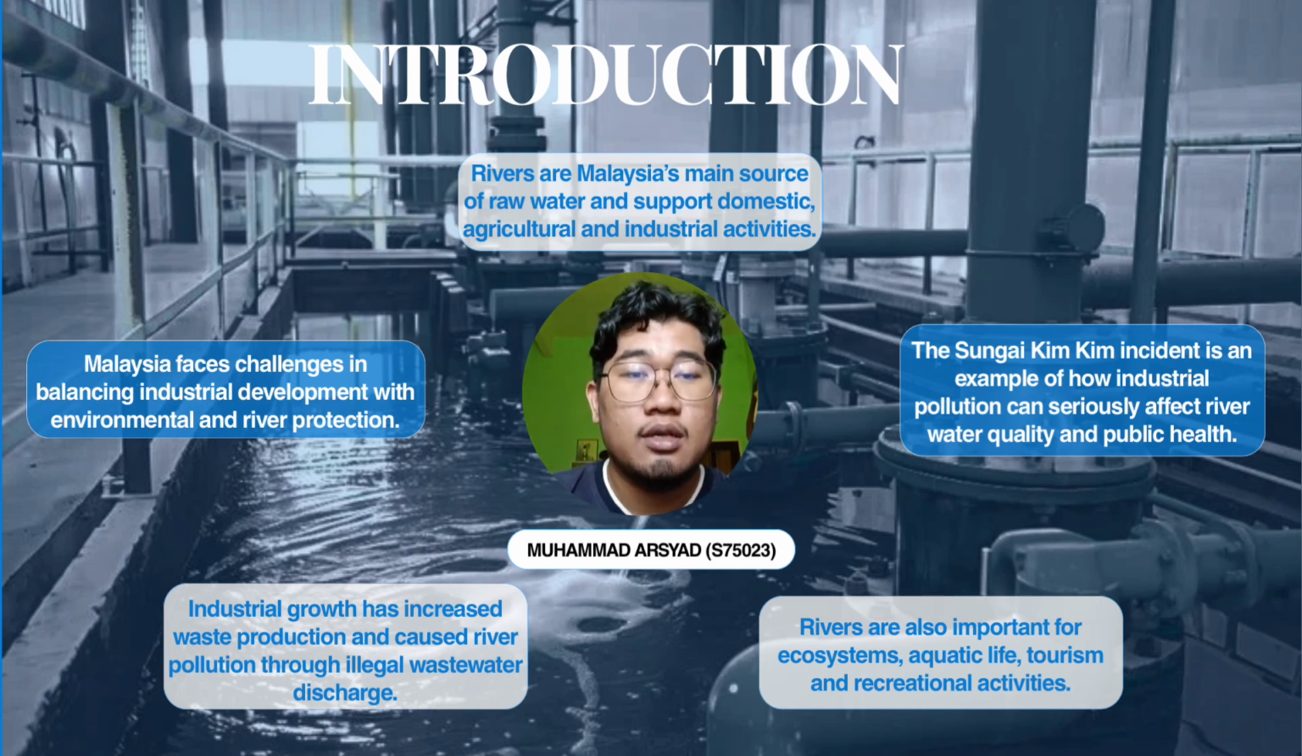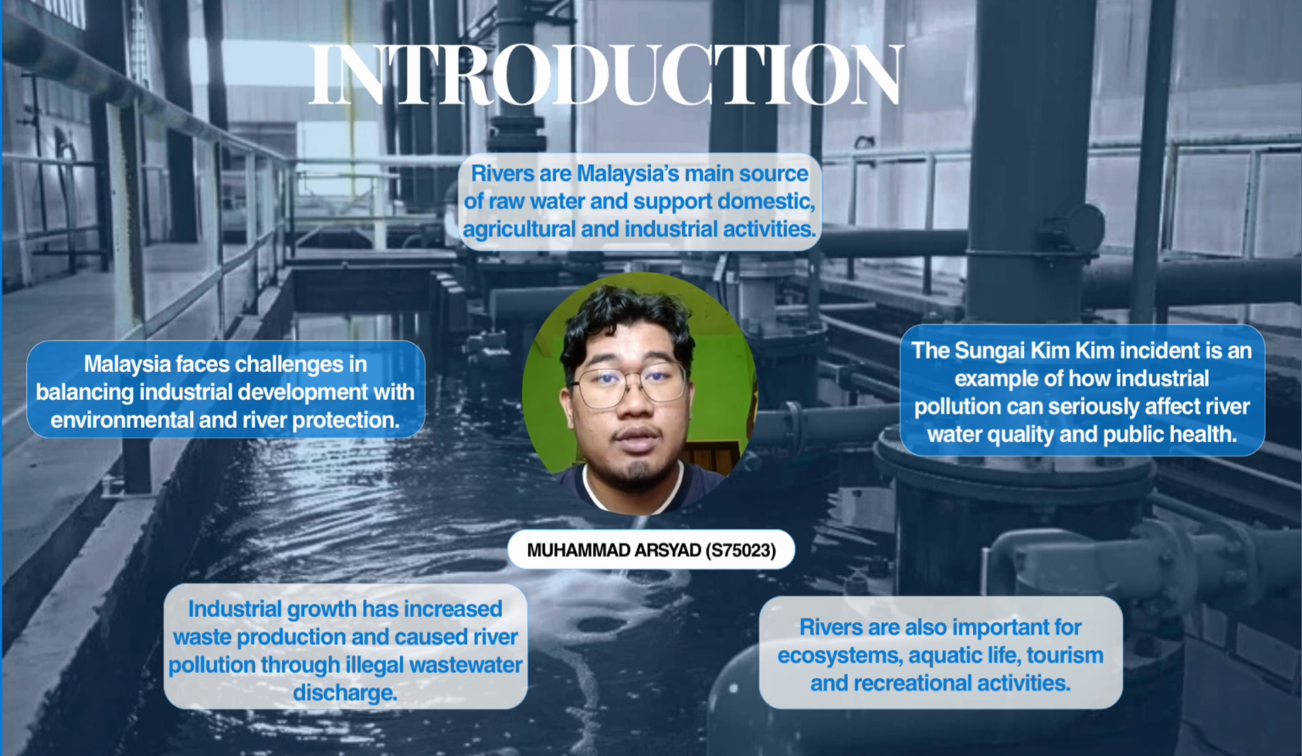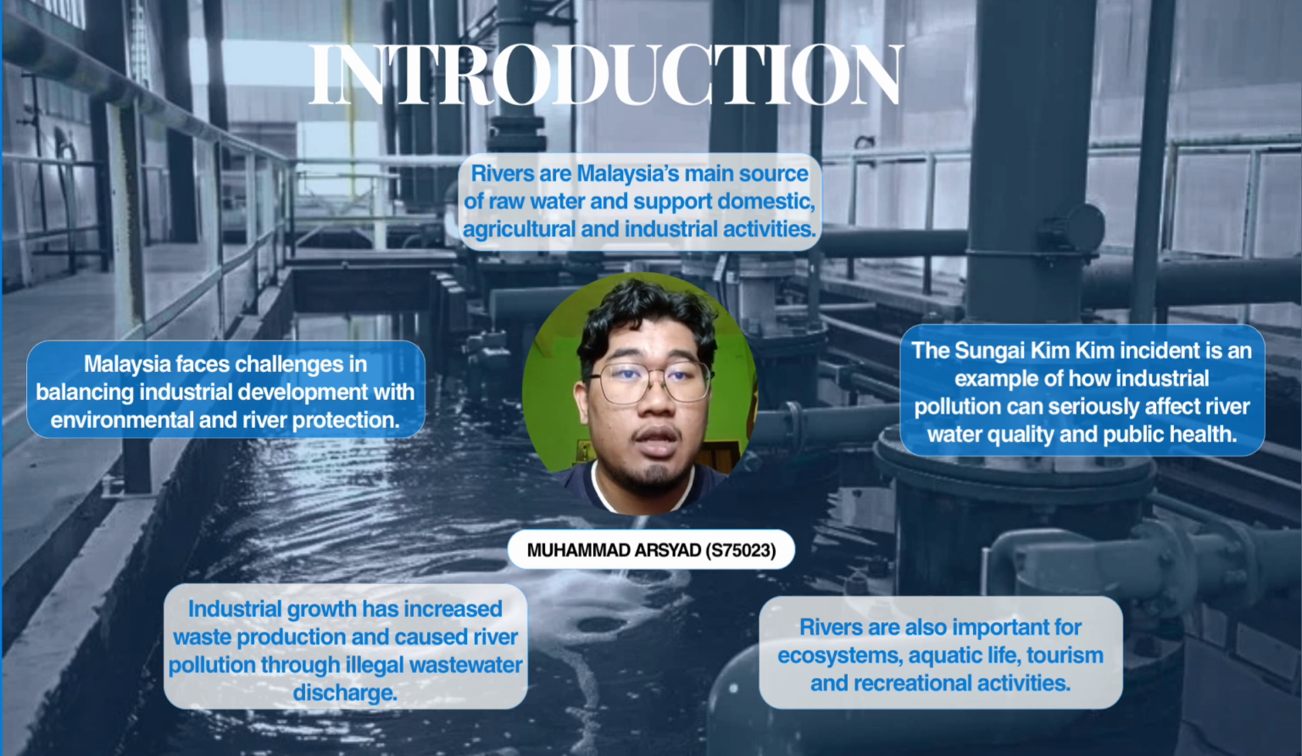I will present the introduction and hazard part. As industrial activity in Malaysia continues to expand, the amount of wastewater produced also increases. Some industries may discharge untreated or poorly treated wastewater directly into the river, causing serious pollution problems. This situation not only affects the river water quality, but also threatens the aquatic ecosystem, public health, and the environment.